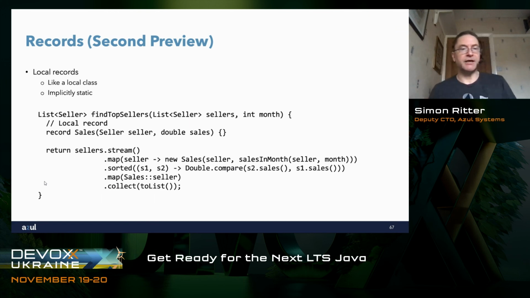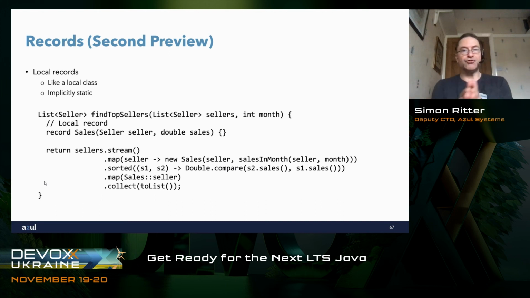What I do here is I say, okay, take my sellers, create a stream from that, which gives me a stream of Seller objects. I pass that into map and map that into a stream of Sales local records using the seller from the input stream and then also calculating how much they sold in the month that I'm interested in and put that into the record as well.